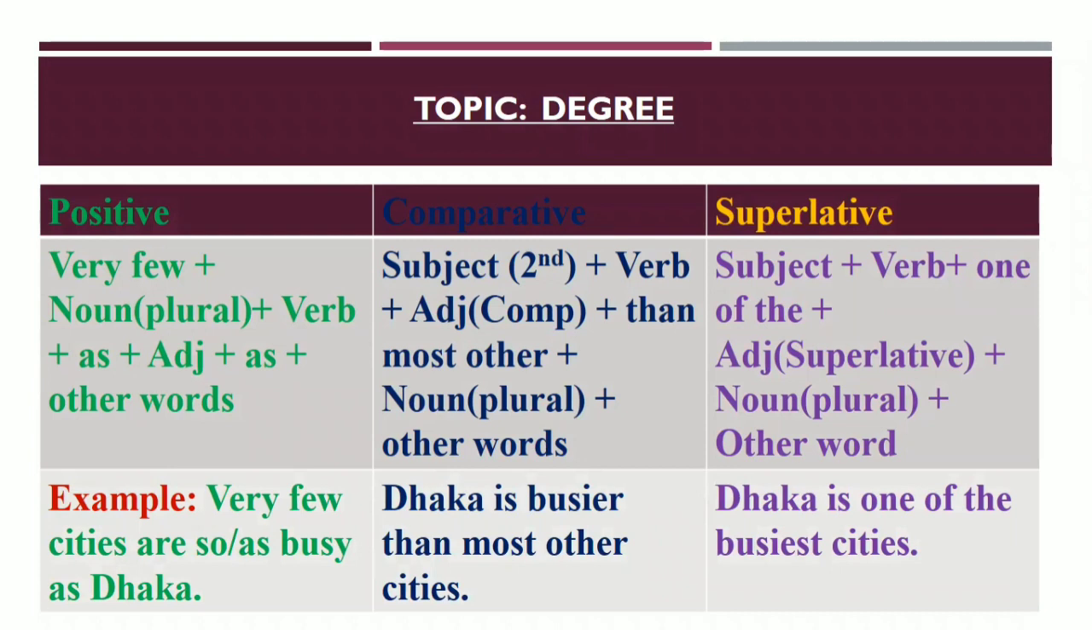Now look at the example of superlative degree. Dhaka is one of the busiest cities. Dhaka is one of the busiest cities, okay? So according to the structure, if you match with your examples, then I think you will be able to do it properly. I mean you will get the proper idea, okay? Dear learners, now we are moving towards the next structure.